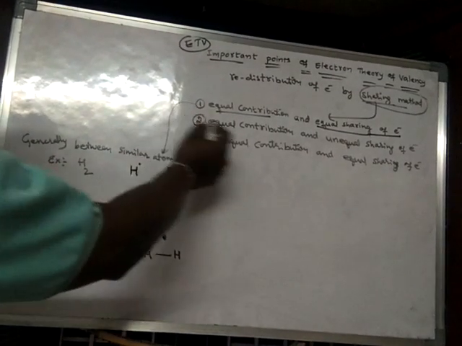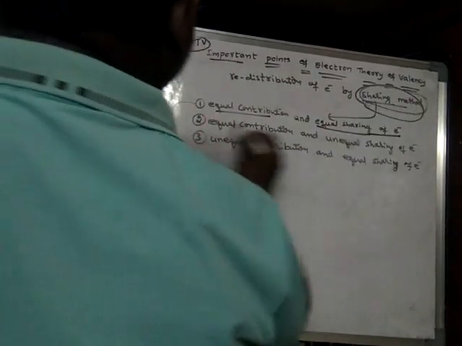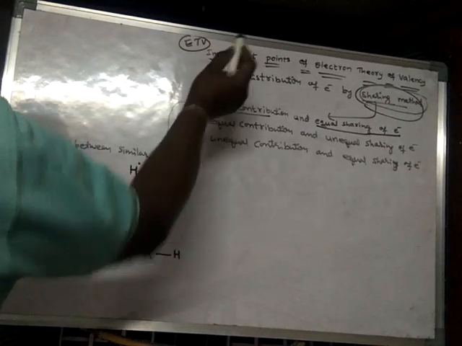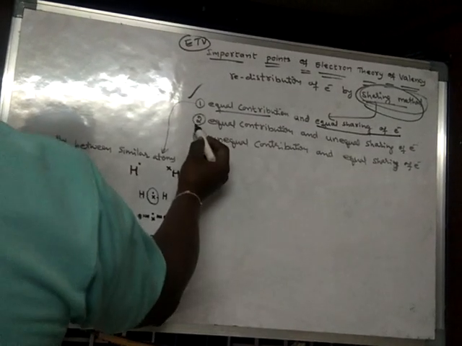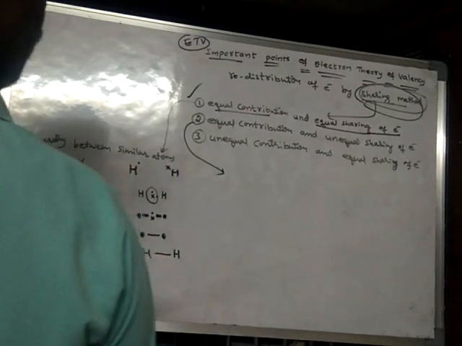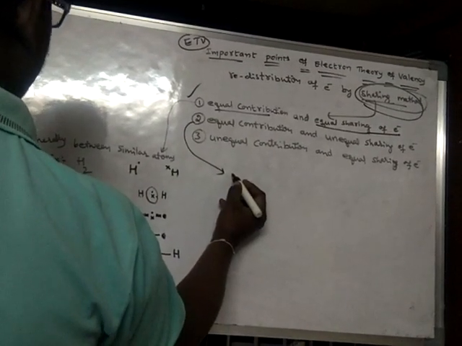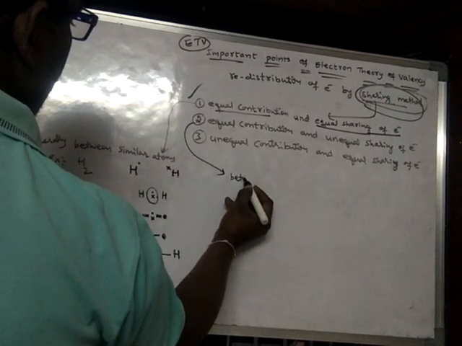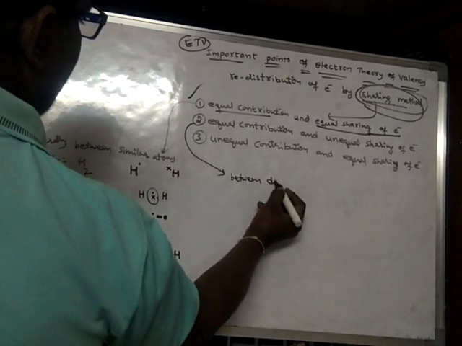So this is one type of sharing. This is one method of sharing. And the next method of sharing we will learn. Generally, the next method of sharing will be between different atoms.